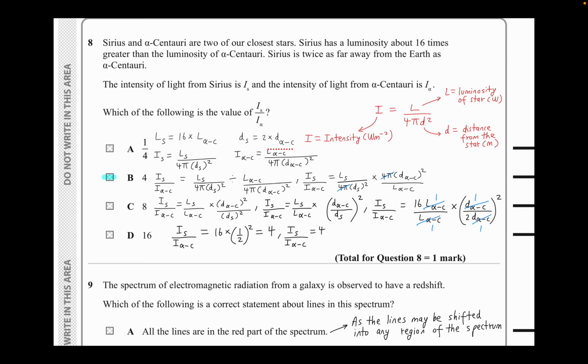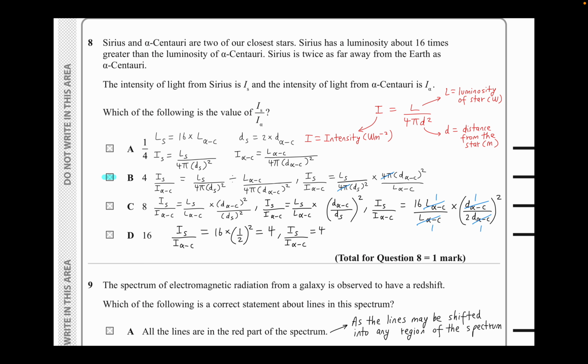This is a pure formula-based type question, so what we're going to do is just plug in the values. First we have to know the luminosity of Sirius. It's 16 times that of Alpha Centauri. So we write the luminosity of Sirius is equivalent to 16 times that of Alpha Centauri. And the distance of Sirius is also twice, so we put that there.